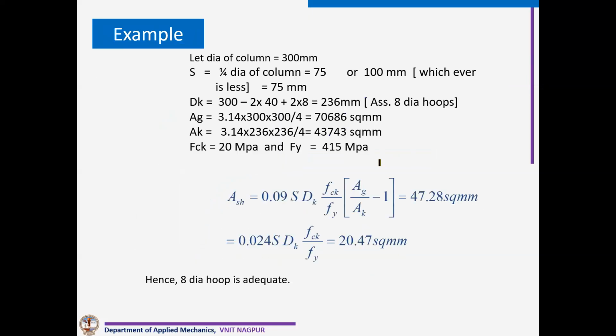This is an example. This is a circular column, let's say the diameter is 300 mm. If you do these calculations, we need confining links of 8 mm diameter at 75 mm center to center.